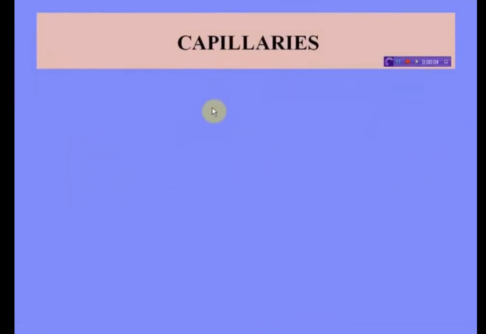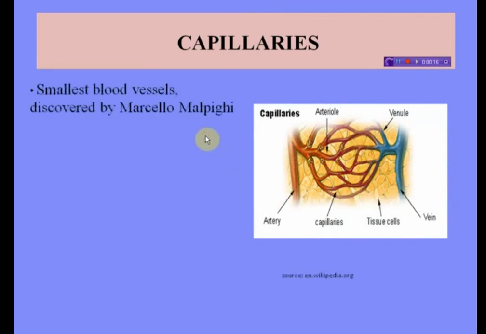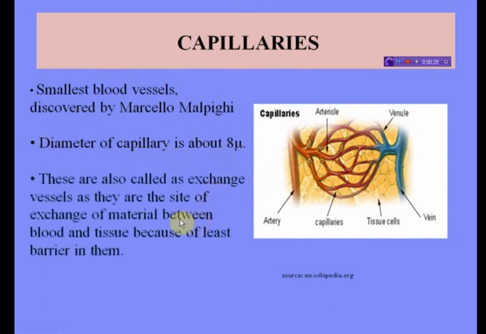Next come capillaries. These are the capillaries. See, in the red color, these are capillaries. So, these are the smallest blood vessels, discovered by the scientist named Marcello Malpighi. Diameter of a capillary is about 8 micron. And these are also called exchange vessels because they are the site of exchange of material between blood and tissue because of the least barrier in them.